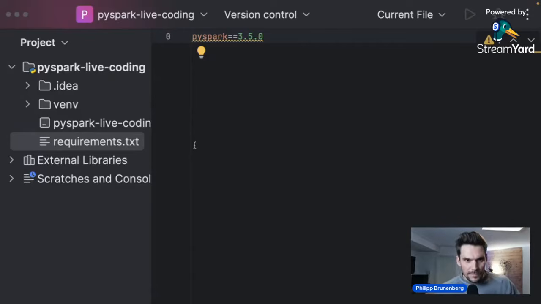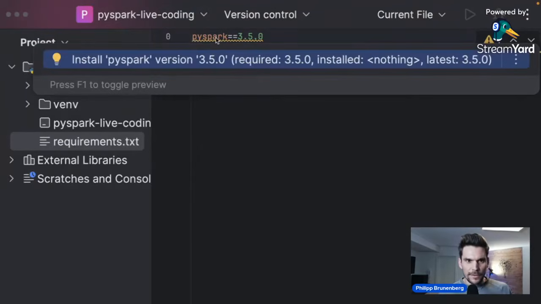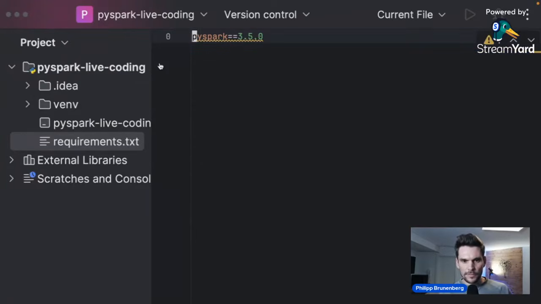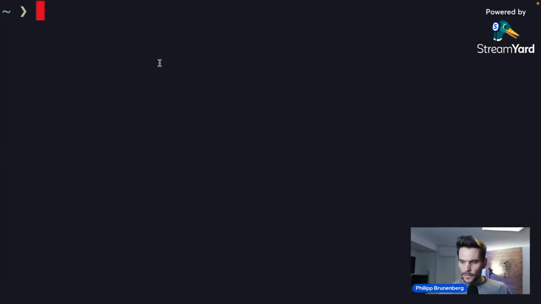As I'm using an IDE and it knows we're using Python and a virtual environment, it already suggests that it can install this dependency for me. If I hit Alt and Enter on my key map, it suggests to install it for me. However, I would like to show it to you from the command line, because I'm aware that some people have a free version of IntelliJ, and that doesn't allow automatically installing dependencies with pip.